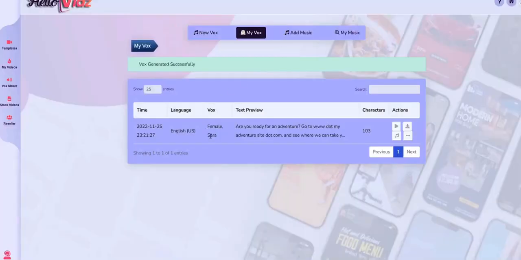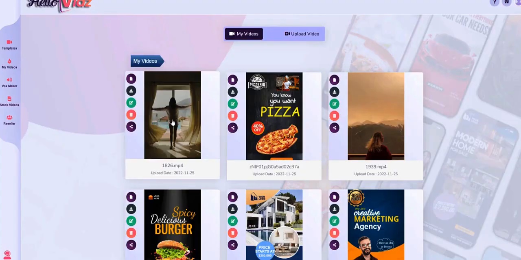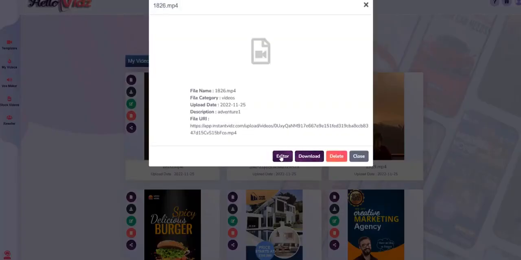Okay, and by the way, we have hundreds of voices in there, or over 100 voices anyway. We've got many English voices as well as other countries, languages, nationalities, male and female. So lots of voices to choose from, and you can make them say anything you want them to say. So that feature alone is worth the price of this tool. Then we can go back to my videos. We're going to add that voiceover to this adventure video that we're working on. So we'll click Editor.